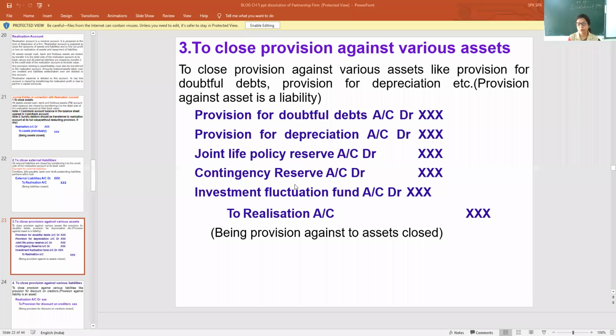All provisions and funds we have to transfer. But don't transfer general reserve. I will explain it further. Only those provisions which are against any asset. Note down PDD, EFD, JLP, CR, IFF, debit.